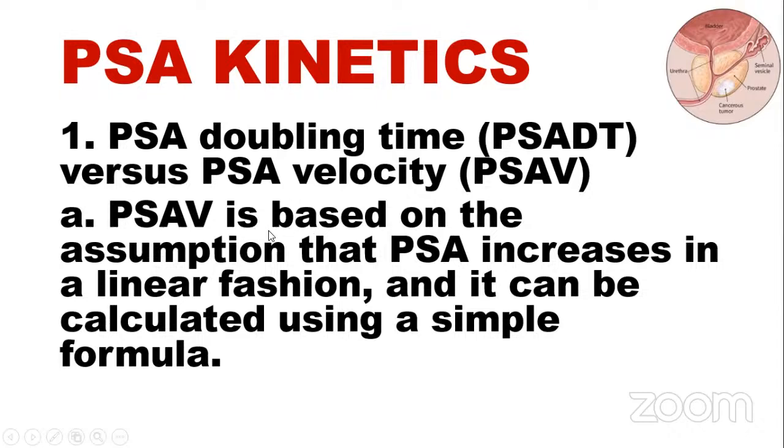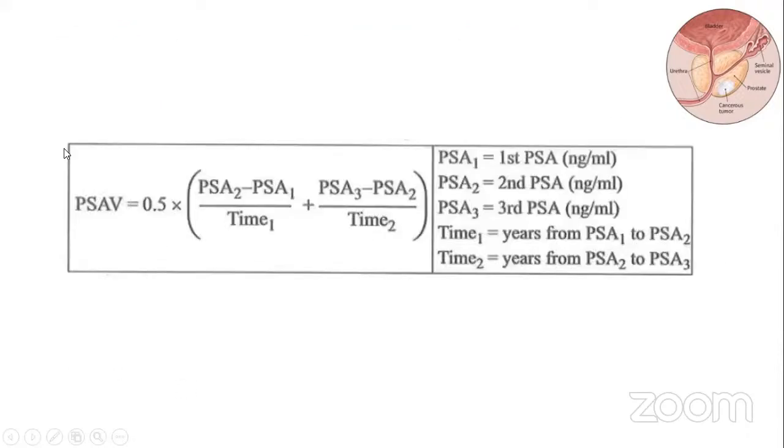PSA velocity is based on the assumption that the PSA increases in a linear fashion, and it can be calculated using a simple formula. This is the PSA velocity.